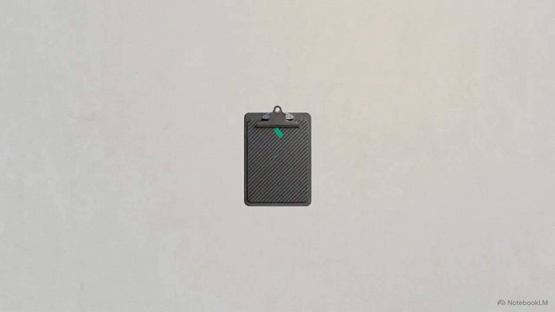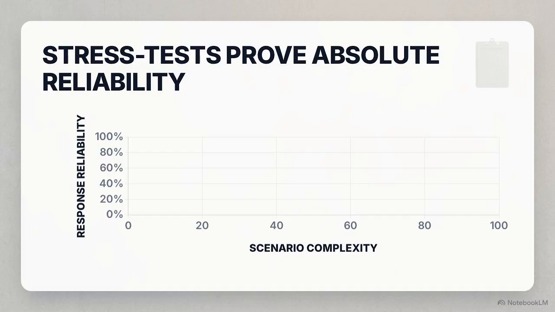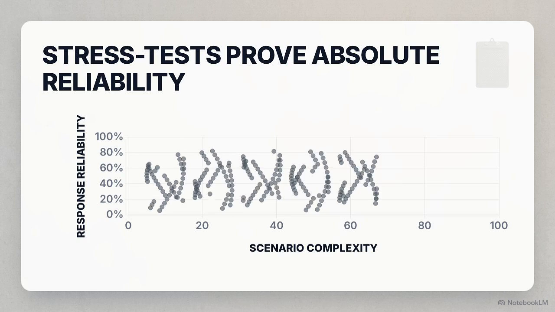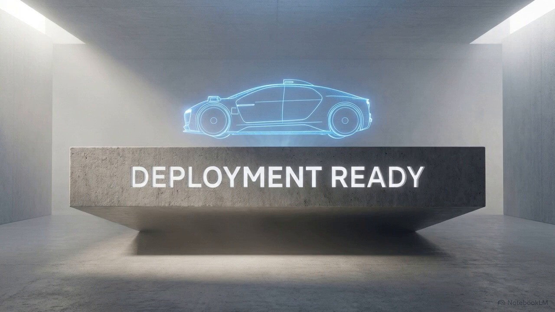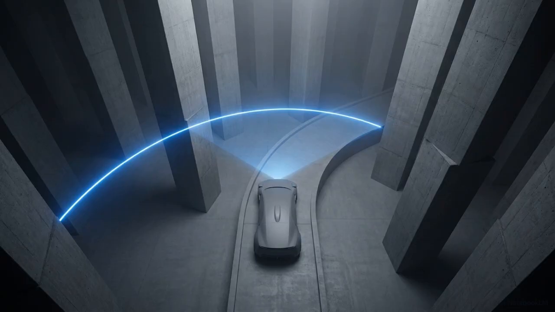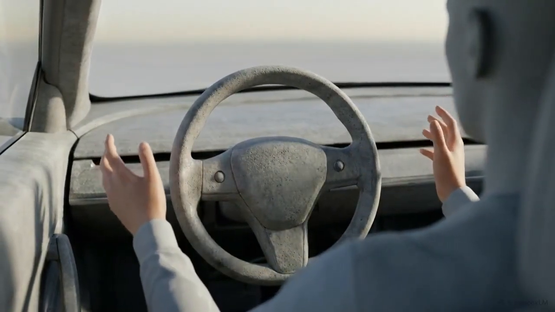The focus of all this technical validation eventually leaves the laboratory and enters the passenger cabin. At this stage, Clause 10 moves beyond the simple checkmarks of corporate compliance and controlled laboratory metrics. It provides a massive, documented body of evidence that the machine can handle a chaotic world, proving through thousands of stress tests that the vehicle's responses are no longer a matter of luck. This transition from blind hope to verified performance builds the foundation for the architecture of trust. Because engineers use SOTIF to actively map out and neutralize the unknown, we can finally achieve the ultimate goal of autonomous travel: safely letting go and believing in the machine.